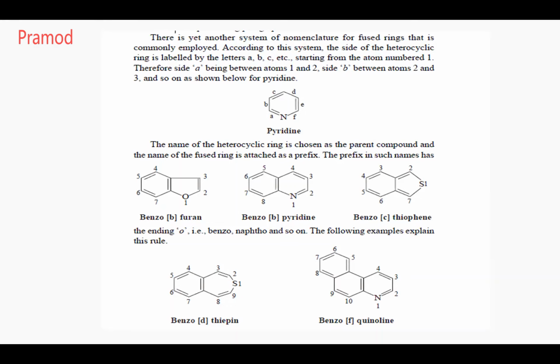When you do the normal nomenclature of a heterocycle, it is like quinoline: 1, 2, 3, 4, 5, 6. So why don't we count that carbon? That is why the attachment is shown by the letter B. The attachment between 1 and 2 is represented by that letter B in the bracket. Yes or no?